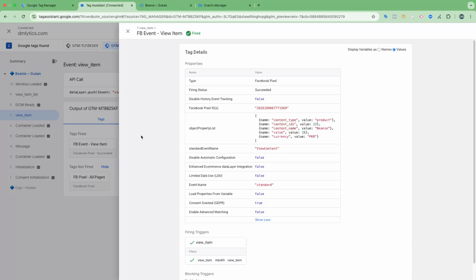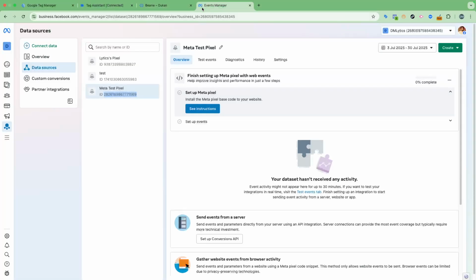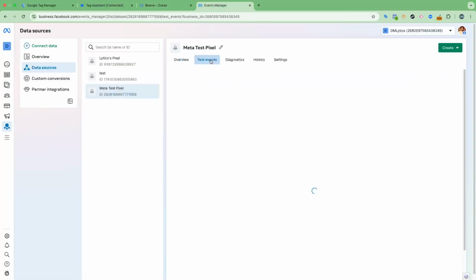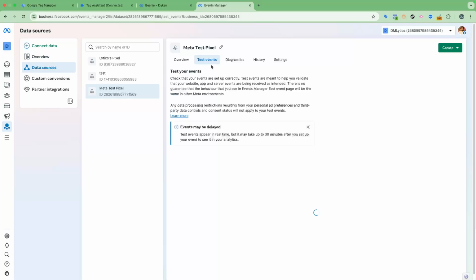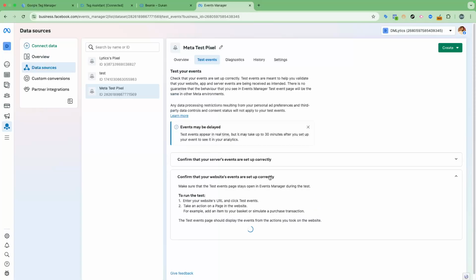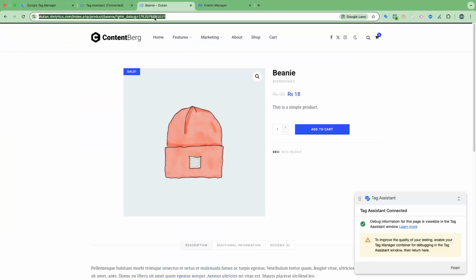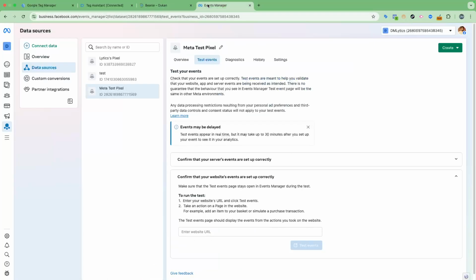You can see the correct values are being passed. And if you want to verify this data in Metapixel, whether the data is being sent correctly or not, you can also go to the test event section here, and then go back to your website and reload it.